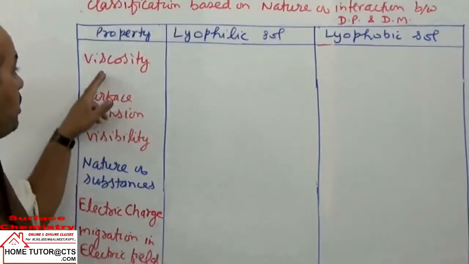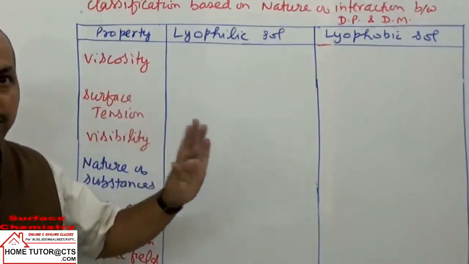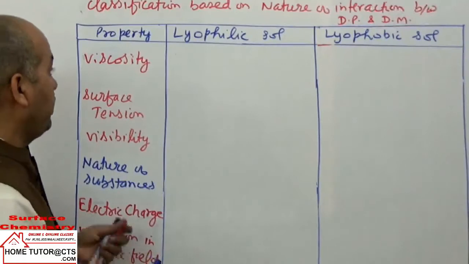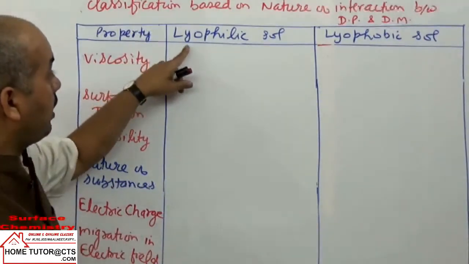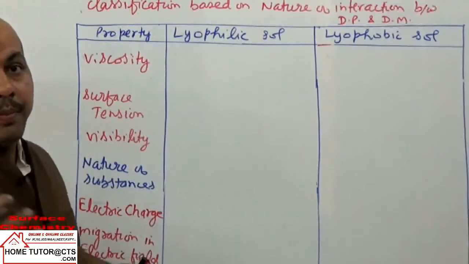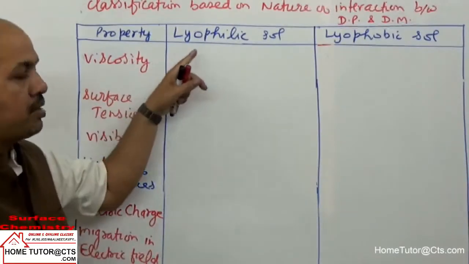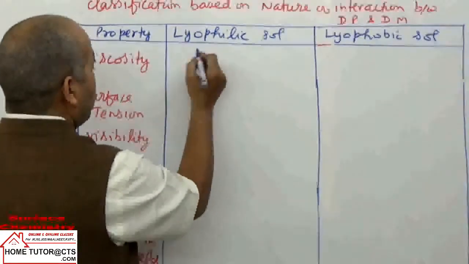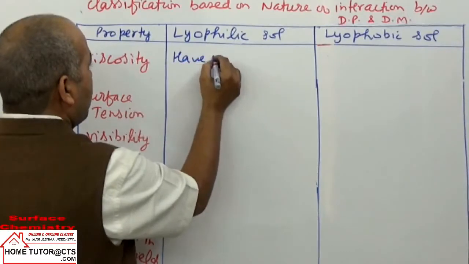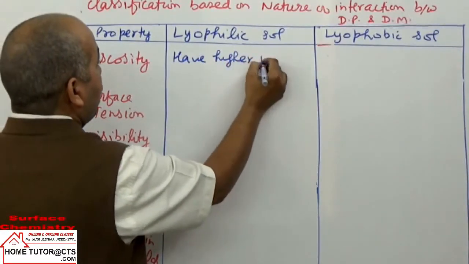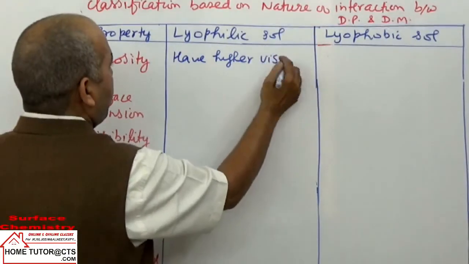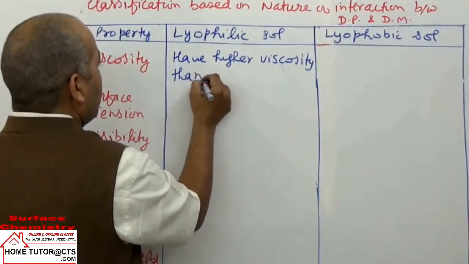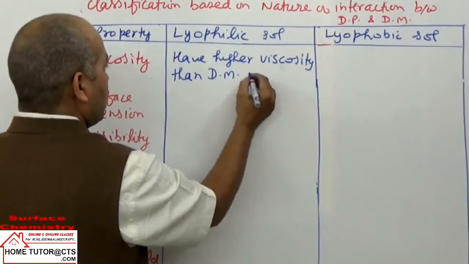Next we take difference. In differences continuation, next property taken is viscosity. Already explained the meaning of the term viscosity in the topic states of matter. Now in lyophilic salt, what happens? Because of strong interaction forces between the medium and the phase particles, lyophilic salts have higher viscosity than the dispersion medium only.